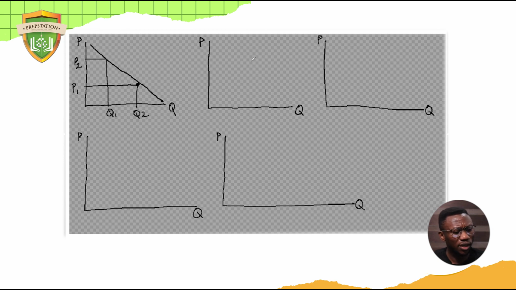Now let's do the next one. What if it's like this? The change in P1 is like this.